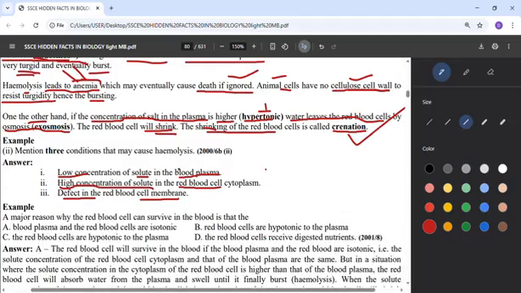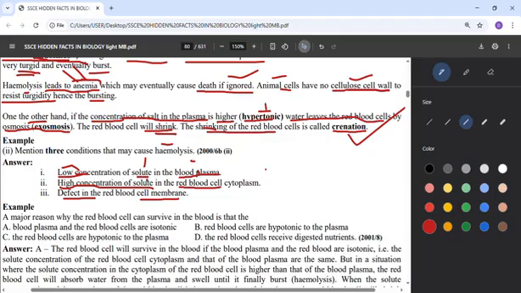Mention three conditions that may cause hemolysis, that can make blood burst. The first thing is low concentration of solutes in the blood plasma. That means if the blood plasma has low concentration of solutes, there is not too much salt. There is only water, that means there is excess water. That excess water will be taken by the blood and it will burst. So that's why we say low concentration can make hemolysis take place.